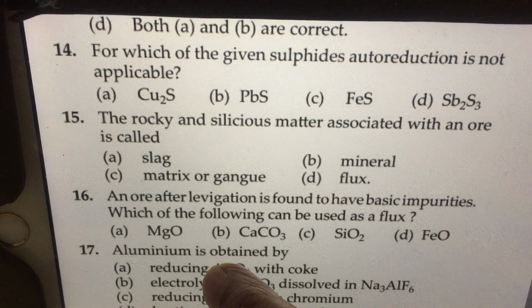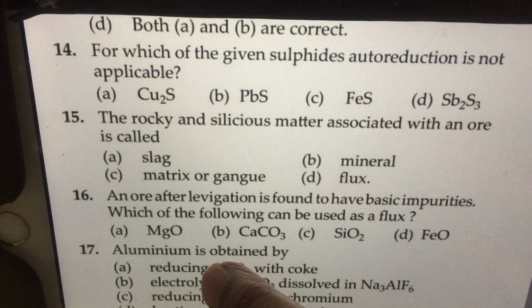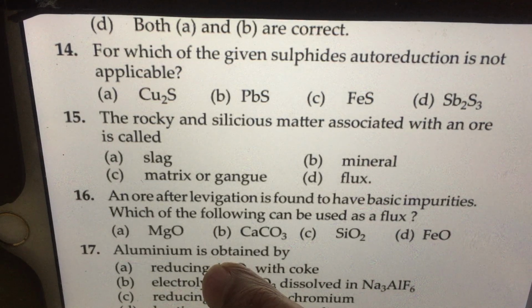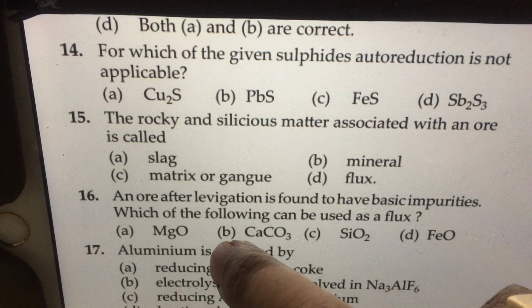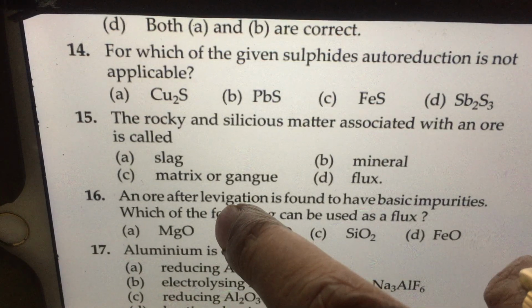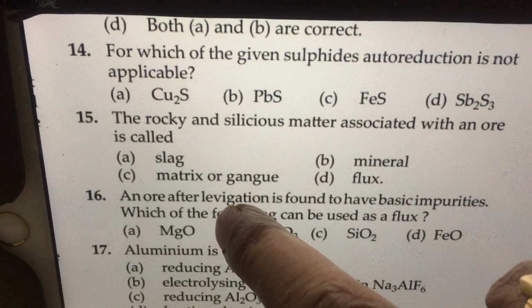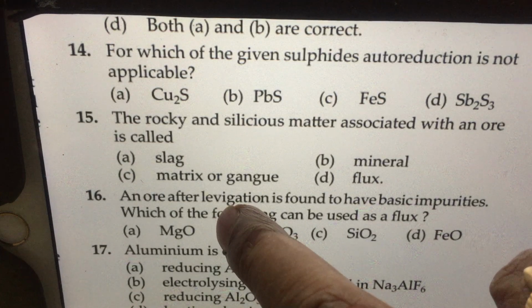For which of the given sulfides is auto reduction not applicable? Auto reduction is not applicable for ferrous sulfide. As we have already seen, copper, lead, antimony, etc. are obtained by auto reduction. Iron is not obtained by auto reduction. It is obtained in the blast furnace by reducing iron oxide with carbon monoxide.